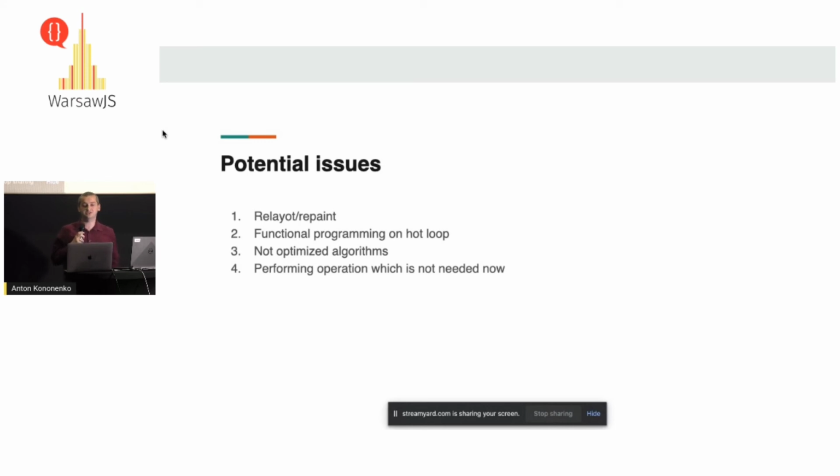Performance operation which is not needed now, the keyword is now. Quite often we have something like, again, it may be React, it can be Angular. We build a lot of components, nested structure, and instead of, for example, using an if, which will prevent rendering the subtree, we may just add display none to some div. Great, it wouldn't be rendered in the browser. However, our React components or Angular components or Vue.js, whatever you're using, it's still going to be rendered, and it will